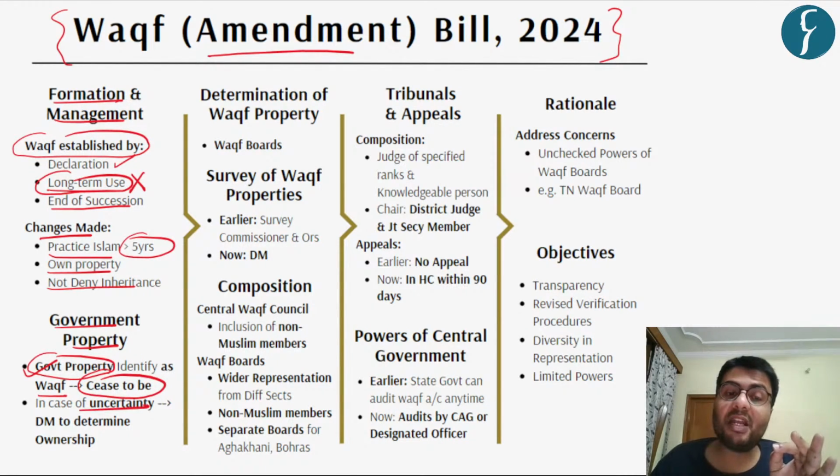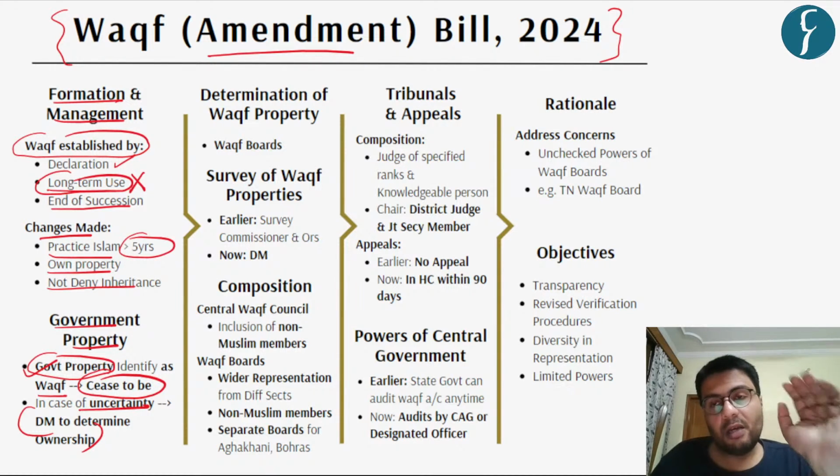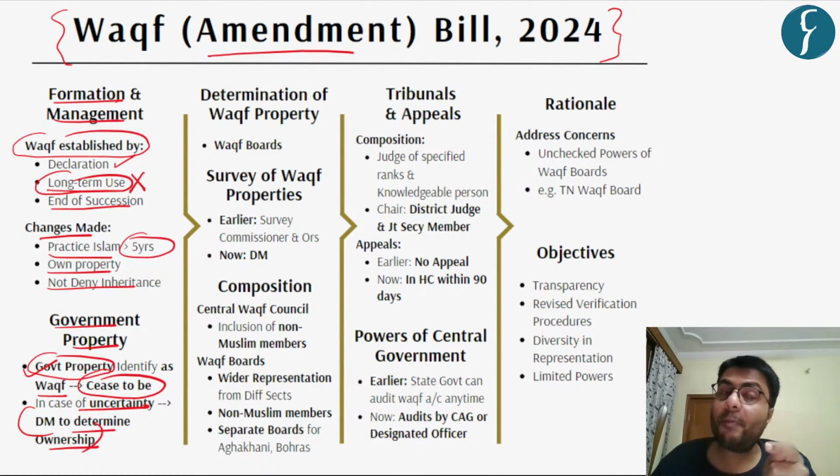Also, in case there is any uncertainty over the ownership and regulation of that property, whether it belongs to the government or not, the uncertainty will be decided by the district magistrate of the particular district, who will determine whether the ownership of that property rests with the government or not.